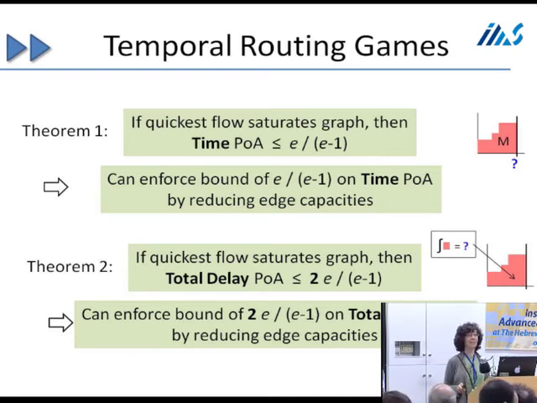Yes? All the graphs we're talking about are capacitated. It's just a question, what are the capacities? So I'm measuring the ratio of the equilibrium in the revised graph, there's a unique equilibrium in the revised graph, to the optimal in the original graph, okay, which is also the optimal in the new graph. So you could pick your worst case optimal, it's the same, or your best case optimal. Sorry. Yeah. Thank you.